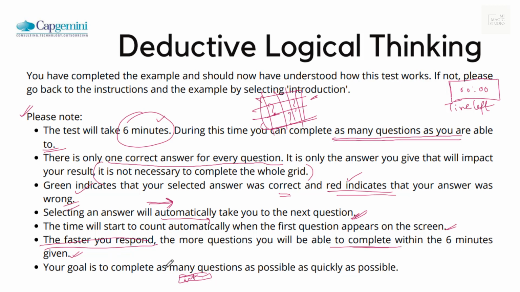Obviously, your goal is to complete as many questions as possible, as quickly as possible, but please mind it, you should have green light. Correct answers are also important. 15 attempted, 5 wrong, score 10. 10 attempted, 10 correct, score 10.